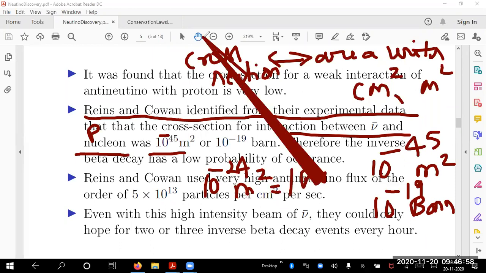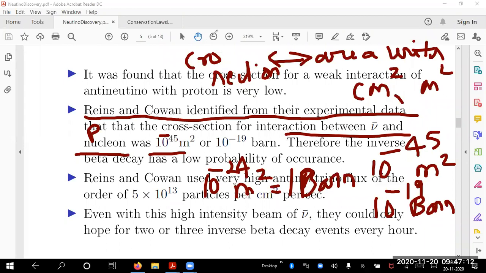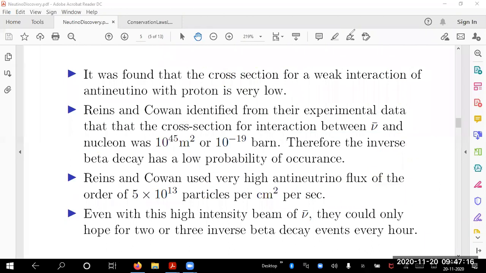This is something any particle physicist or nuclear physicist will use as a unit. Different domains use different units. So 1 barn is 10 to the minus 24 meter squared. I use that and I say that this is 10 to the power minus 19 barn.